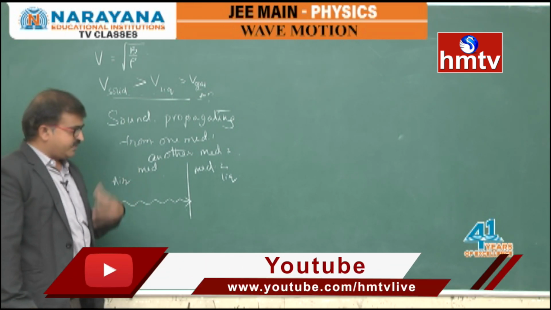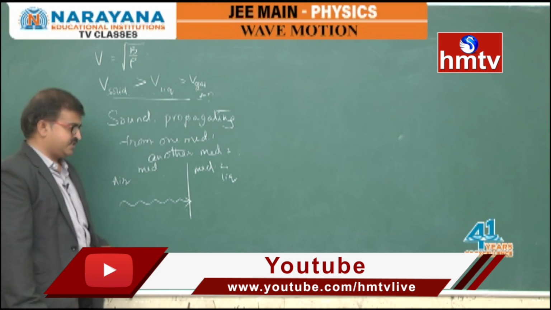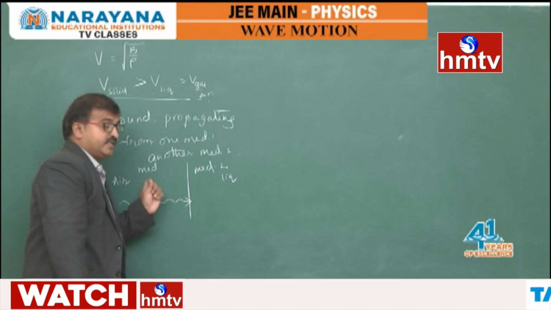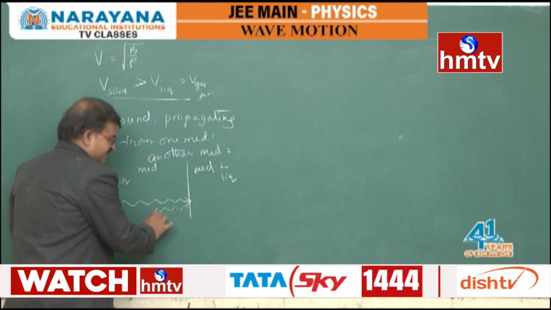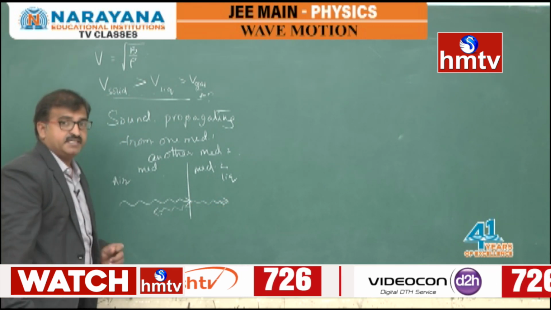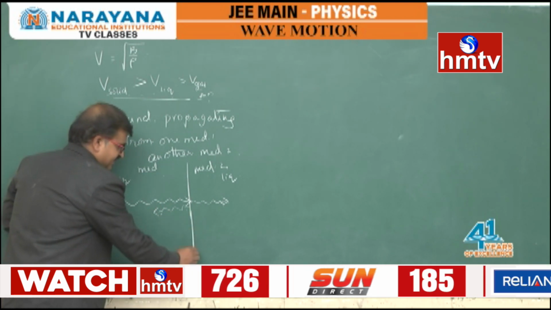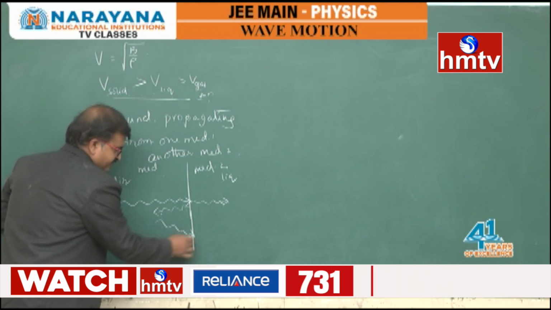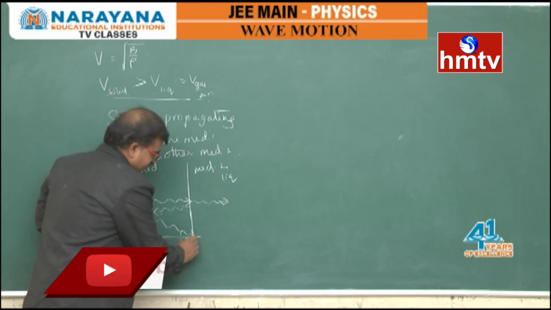So here in this case, if you compare with normal light, like optical reflection conditions, it should obey the laws of reflection. It must obey the laws of reflection. Normal incidence means normally it will be reflected back and a part of it is transmitted. And if it is incident at some angle like this, then it must be reflected back obeying the laws of reflection and it will be transmitted.